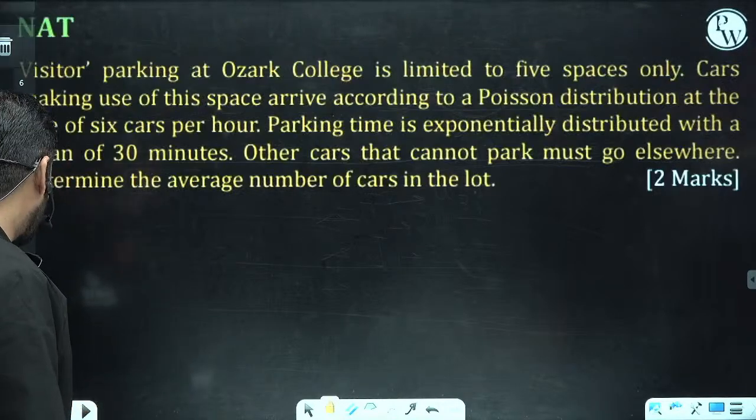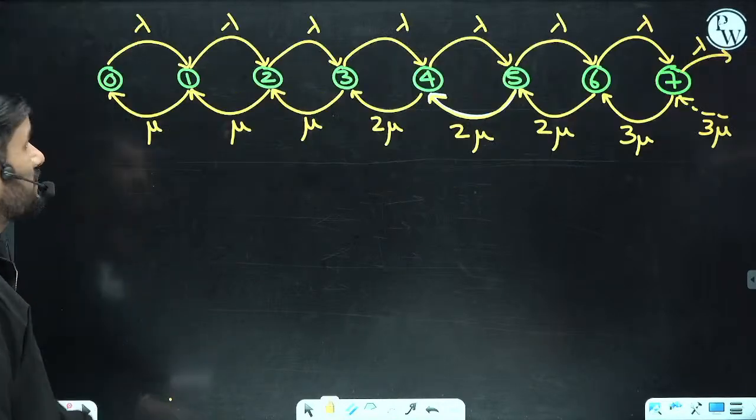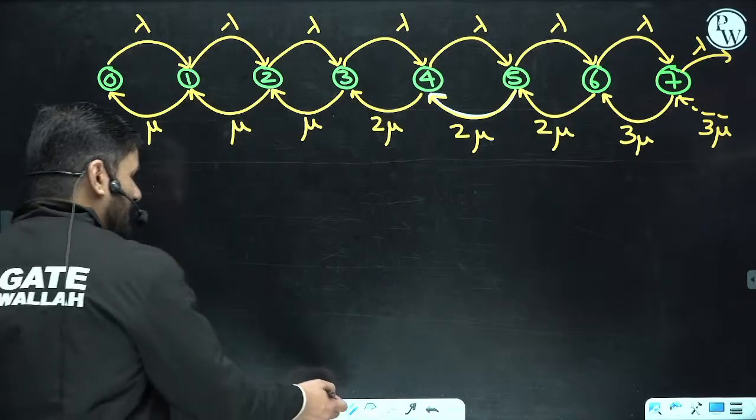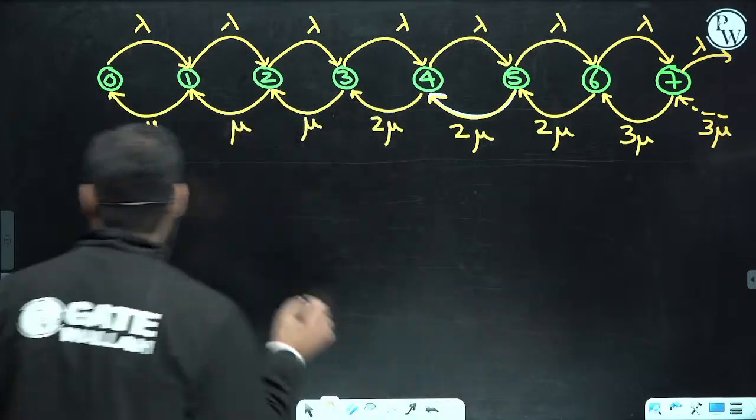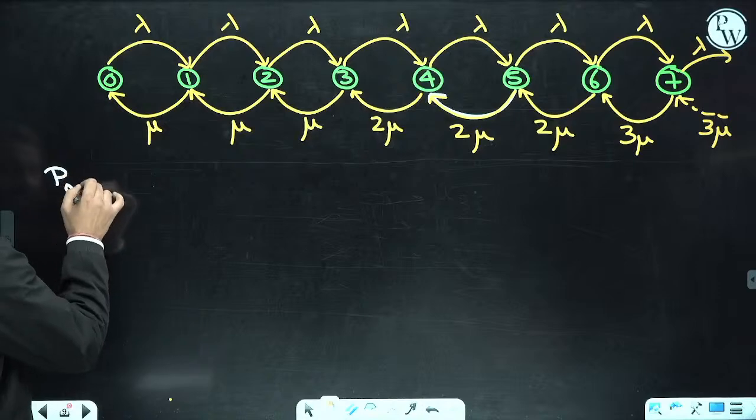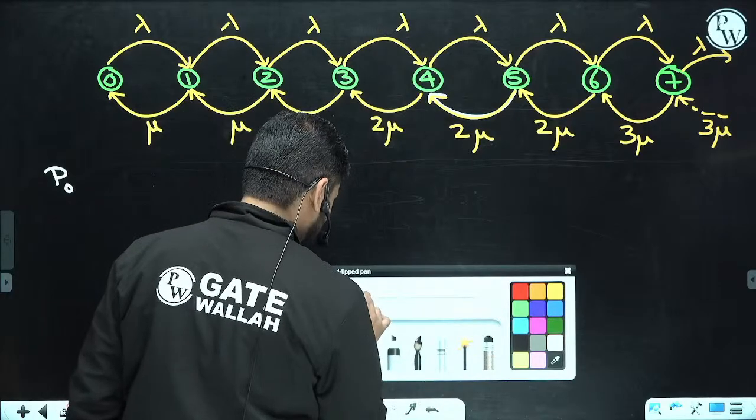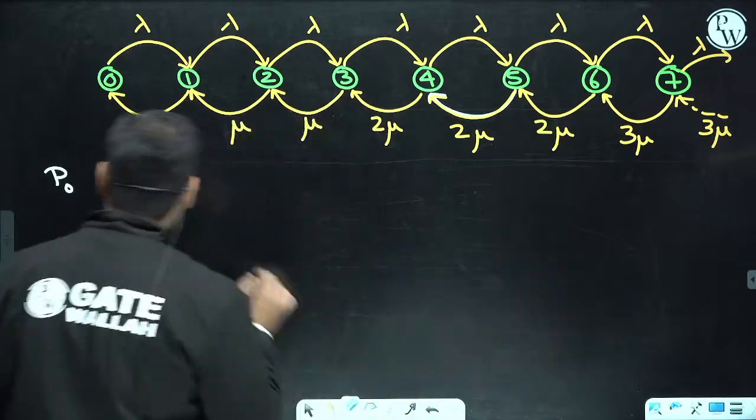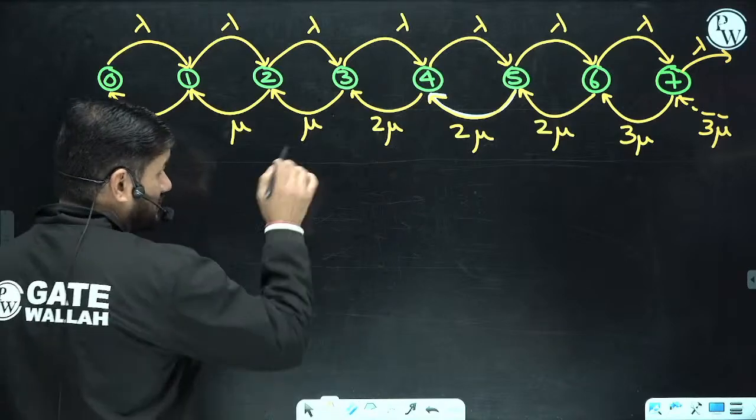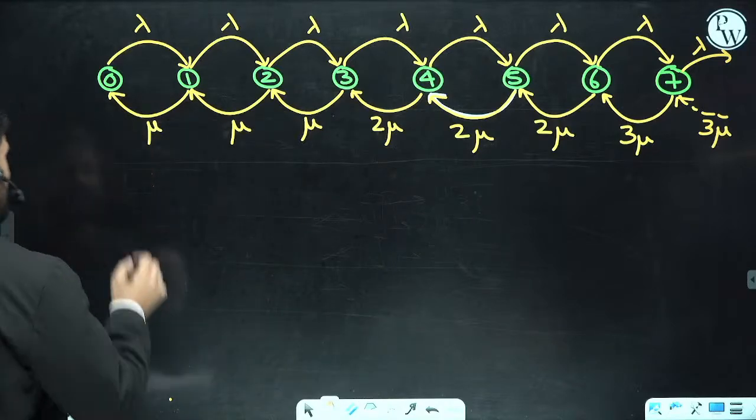We have to find out the P0. So this is the complete diagram. Now let me write down the basic formula. P0, a very basic formula I am going to write down here. If you are clear with this concept, you can solve any question, dear, any question.